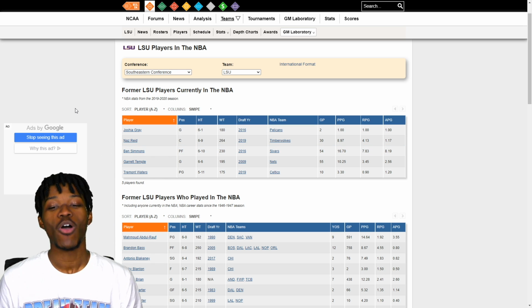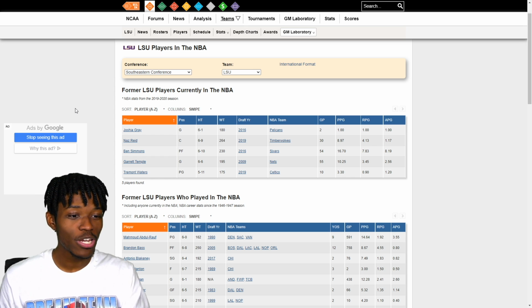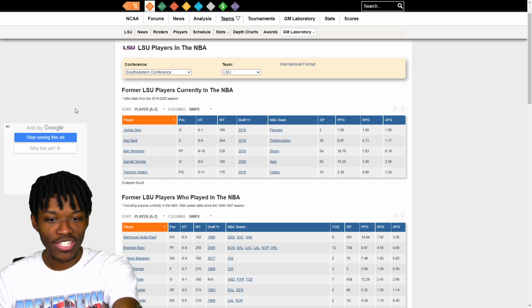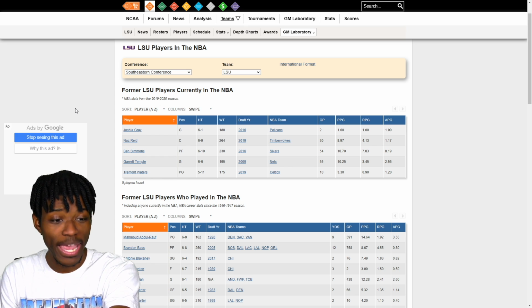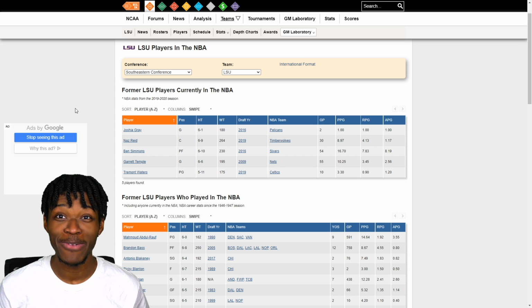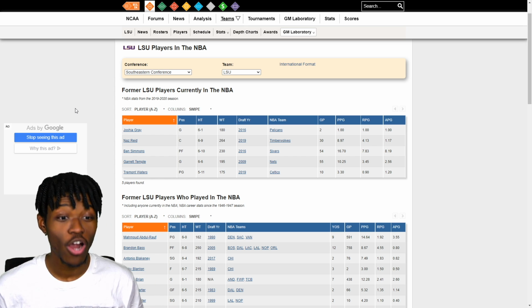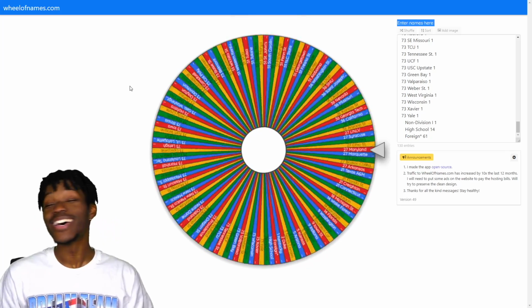I do love Tremont Waters. Shout out to my Short Kings, but we undoubtedly get the best player available. I don't even know who Josiah Gray is. He was drafted in 2016. He plays for the Pelicans. He's only played 2 games this season, and he averaged a point, a rebound, and an assist. But we get Ben Simmons, the all-star point guard that is classified as a power forward on this certain website. We're counting that one as a W.